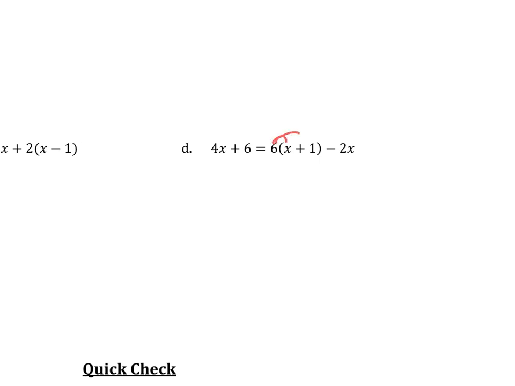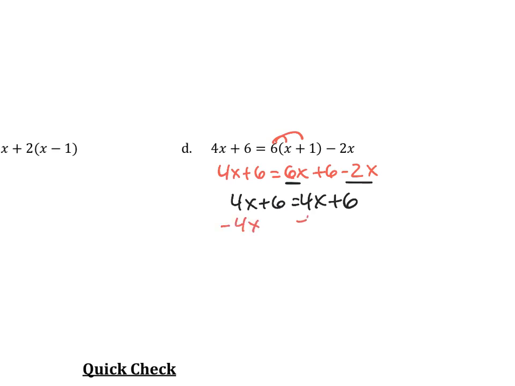So again, we can distribute. Combine like terms. Then we need to get our x's together, so I'm going to subtract 4x from both sides. But now our variables cancel out on both sides, and we're left with just 6 equals 6.